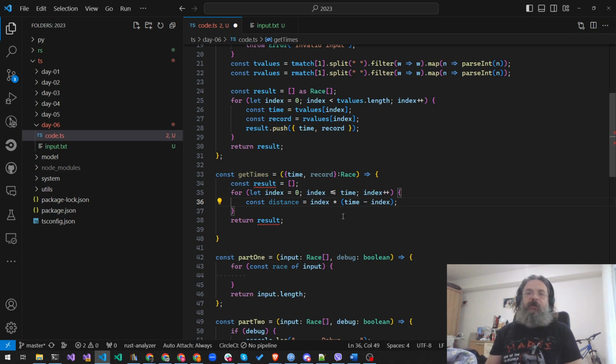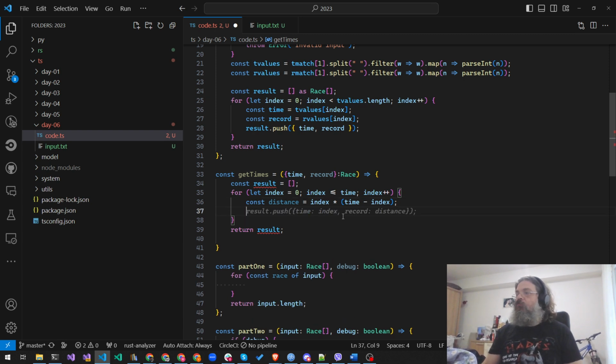So if we release at time 0, we're traveling for 9 seconds with a speed of 0, so it's not much of traveling. But if we release at index 1, and if we release at index time, then we are traveling 0 seconds with the speed of time.